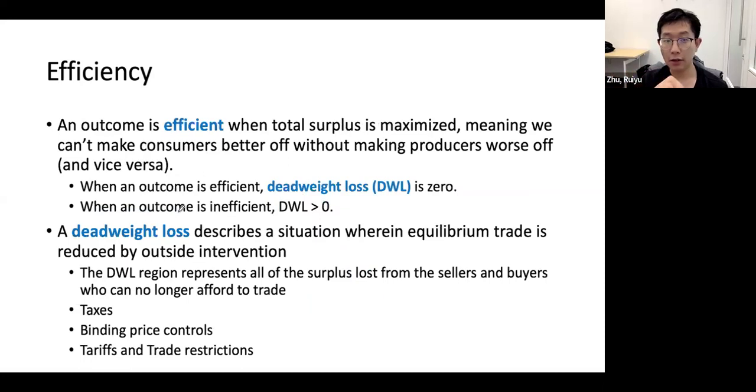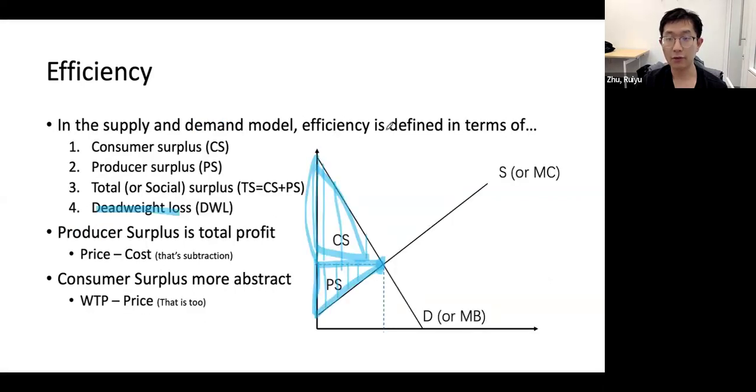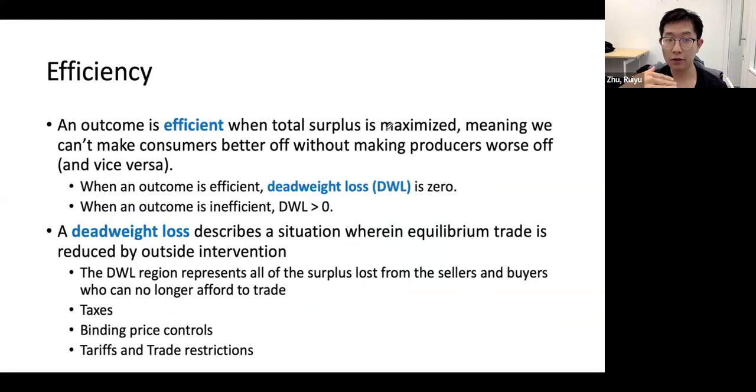So an outcome is efficient when total surplus is maximized, like here, right? Meaning that we cannot make consumers better off without making producers worse off, or vice versa, because it's already maximized. If we want to increase one party's surplus, we must decrease the other party. If instead it's not maximized, we can still increase one party's surplus without reducing the other party's, right?